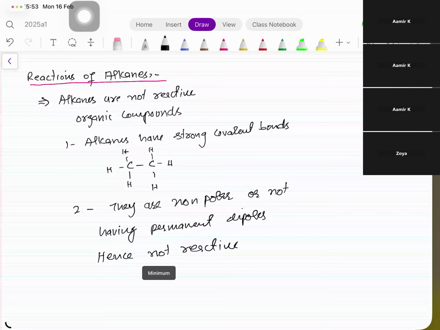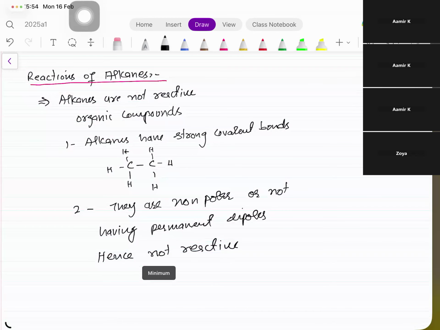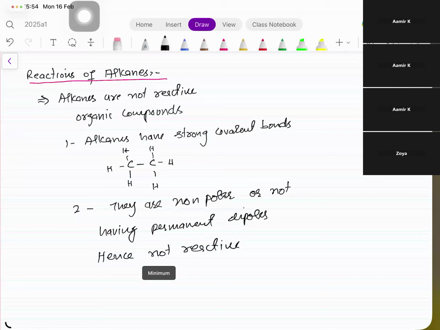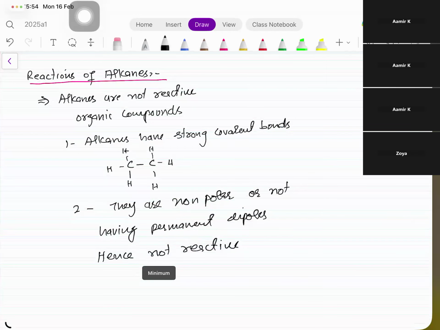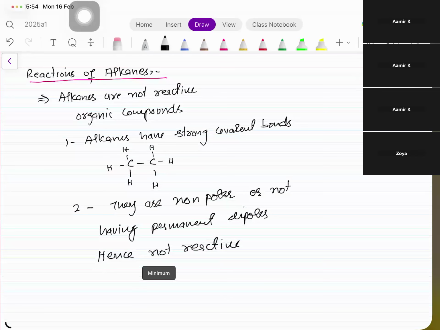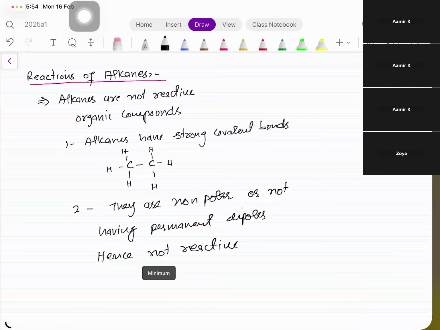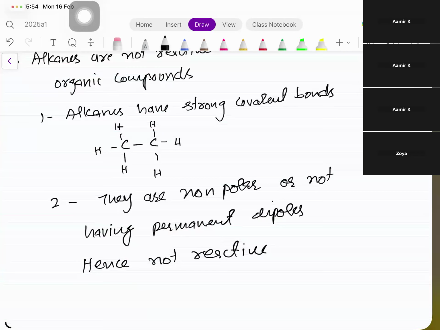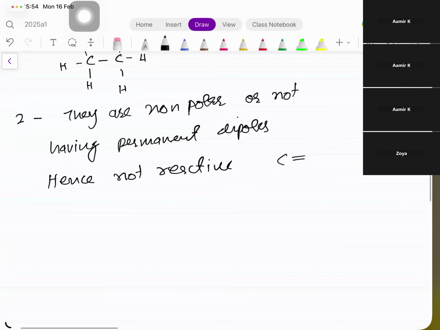Number one, the strong covalent bonds between carbon-carbon and carbon-hydrogen. And number two, there are no bond polarities. They are non-polar molecules, right? अगर वो polar हो तो भी reactivity generate हो जाती है. इसकी एक example हमने inorganic में देखी थी, if you remember. Just for the sake of reference, I'm telling you.